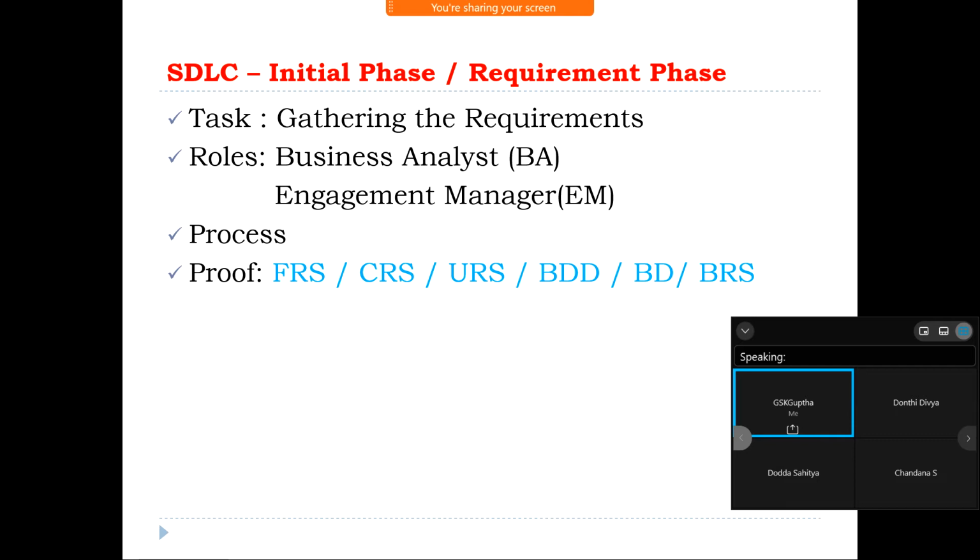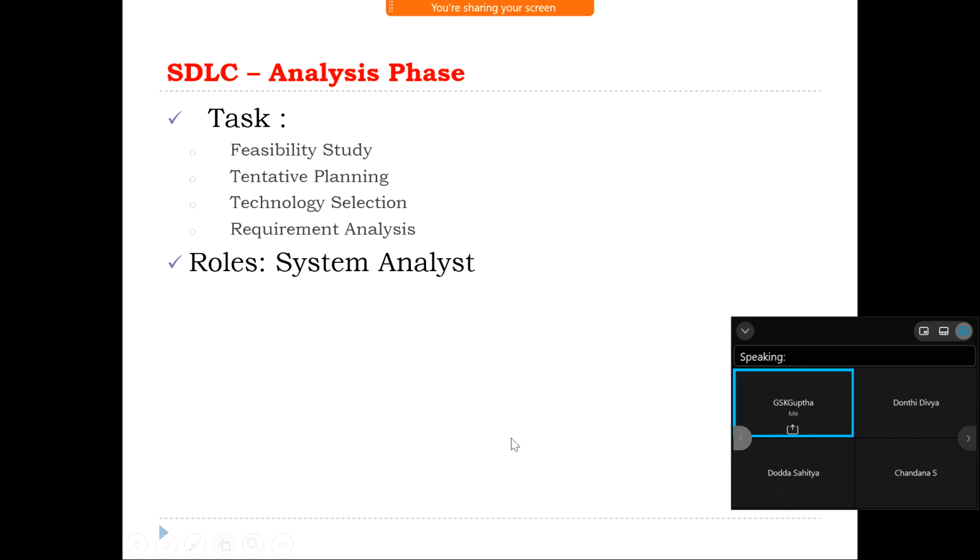If he finds any extra requirements, any confusing requirements, or any excess cost of the project, then he will ask the developers to prepare a prototype. With the help of the prototype, he will gather clear requirements from the customer and come back to the company.